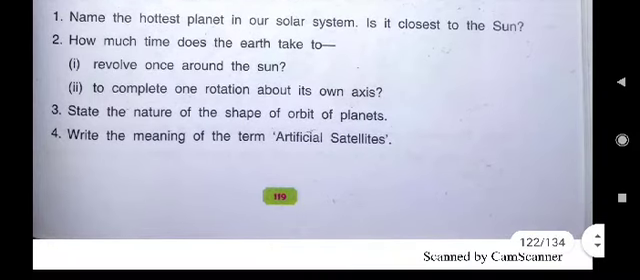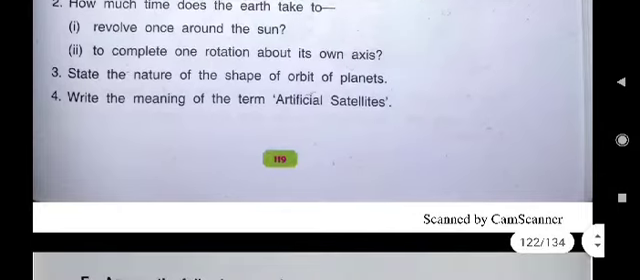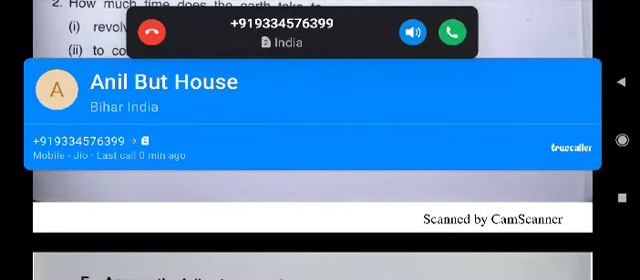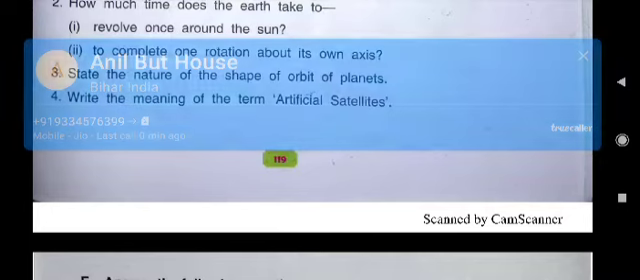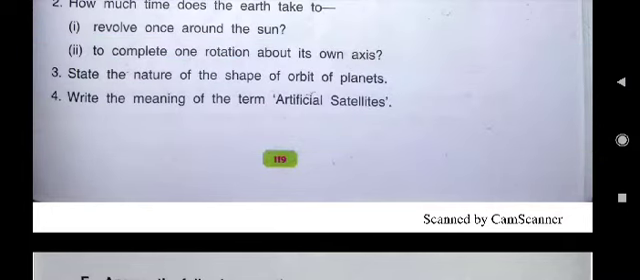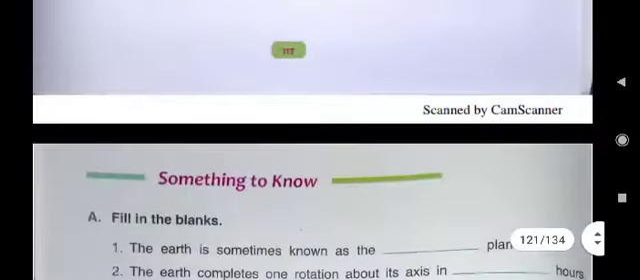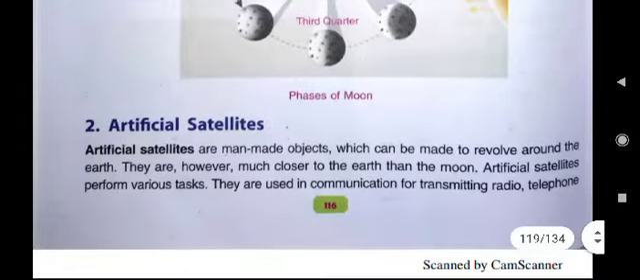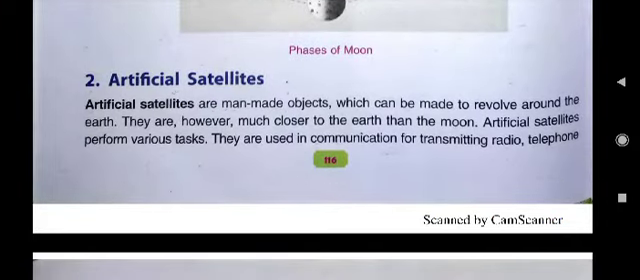And man-made satellites are made by human beings. They revolve around the earth and they perform various types of tasks. Which tasks do they perform? They perform tasks like satellite signals and communications. These all are due to the function of artificial satellites. You all just see where the answer is, what is the meaning of artificial satellite here.